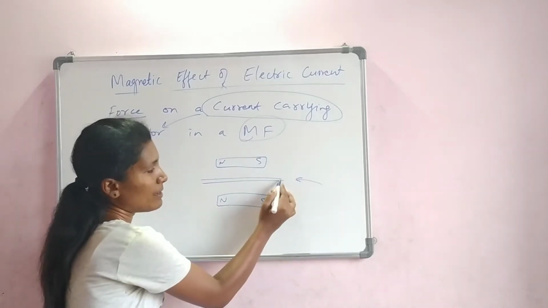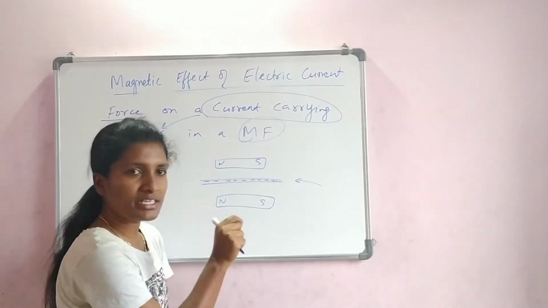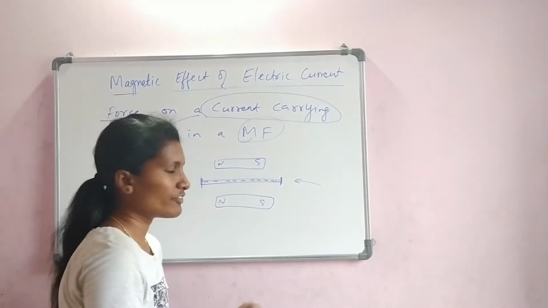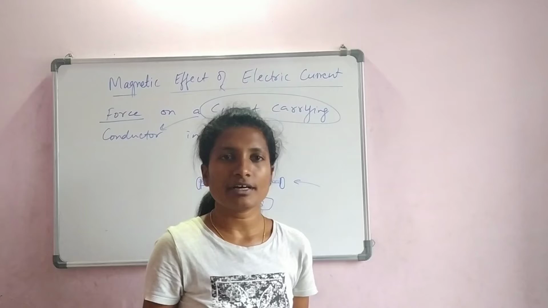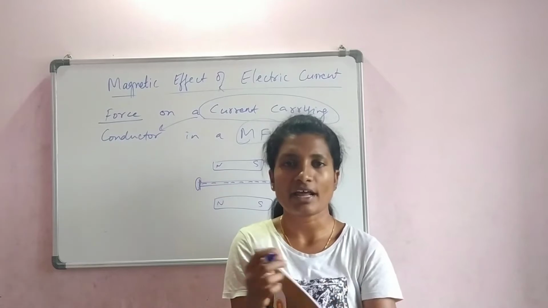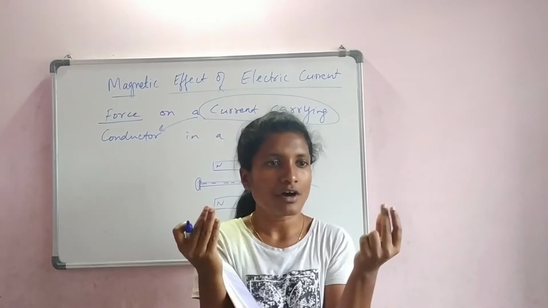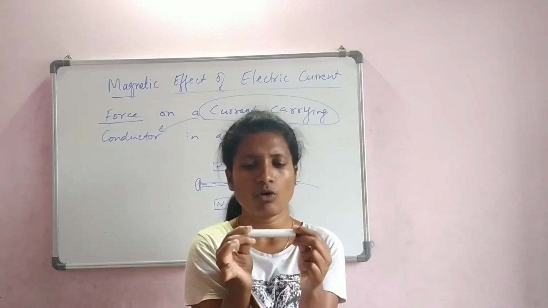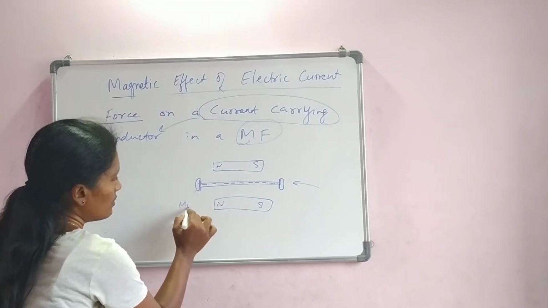Now, let us say we supply electricity and make sure that the wires are not fixed to a particular thing. The wires should not be tight. They should be allowed to move freely. Move in the sense, just hold a thread in your hand, and if you are able to rotate that thread, hold it in both of your hands, and make it like this. So this is called a movable wire. Or let us say this is the wire. If you allow this to move like this, it is called movable. If you hold it tightly, then it is not movable. So now we are asking you to make this movable.